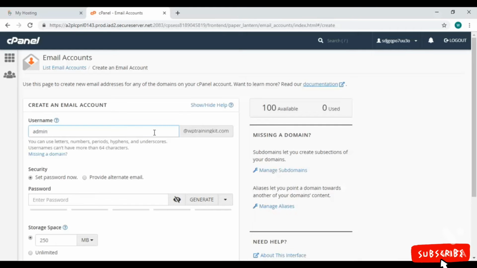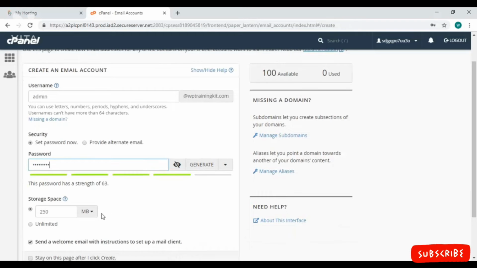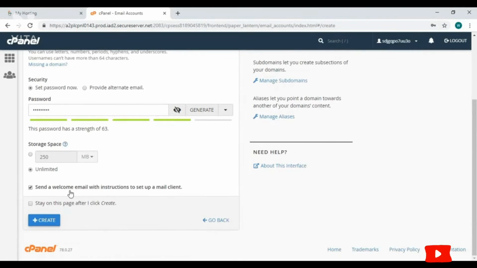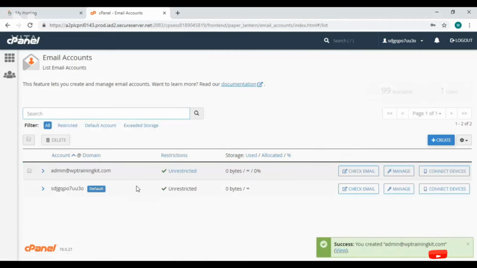Click on it. Insert your preferred username here, like admin. Next, create a strong password now. Below, you can set your storage space here, higher or lower, or there is an option to choose unlimited here. Selecting this checkbox will enable you to get a welcome email with instructions. Then, click on Create. So here we have created our account and it is showing right here on the top.